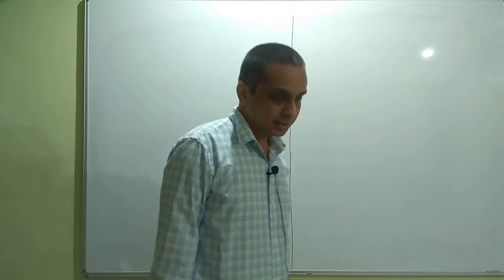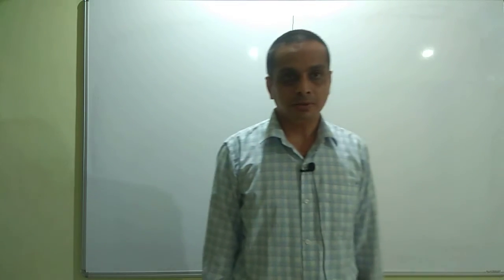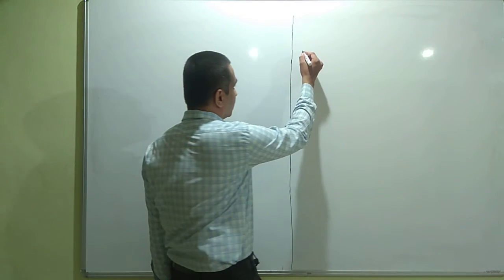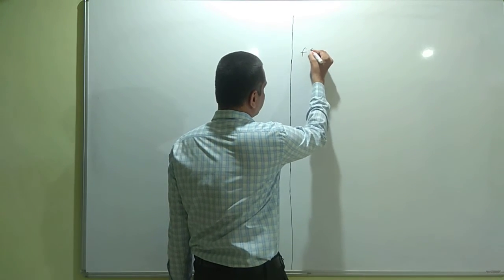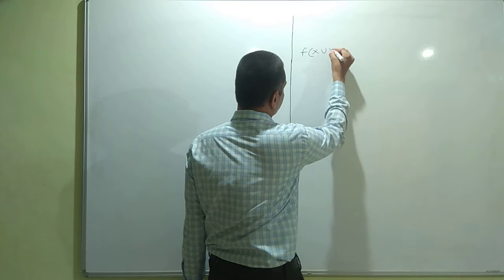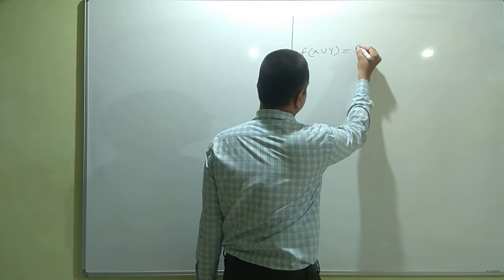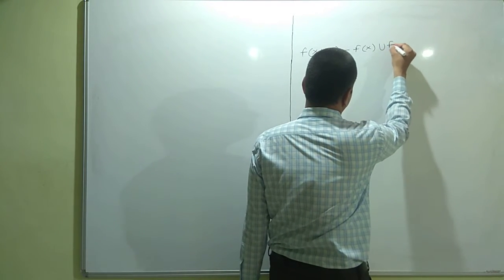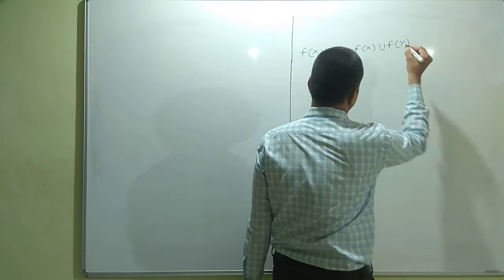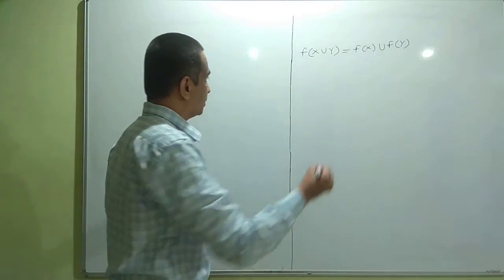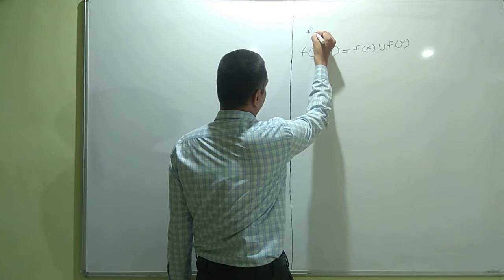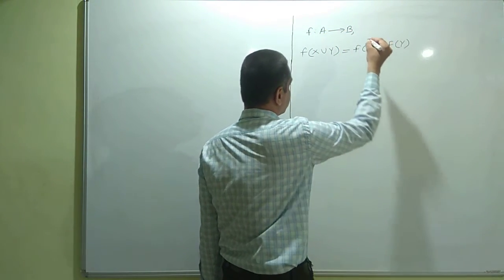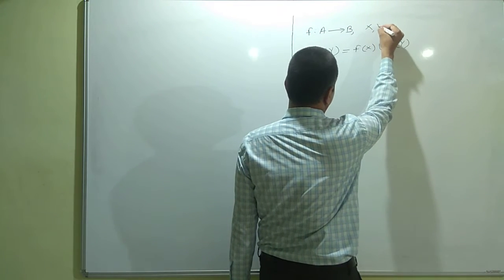In the last lecture, we studied some properties of functions. We proved that f of x union y is equal to f of x union f of y, where f is a function from A to B and x and y are subsets of A.